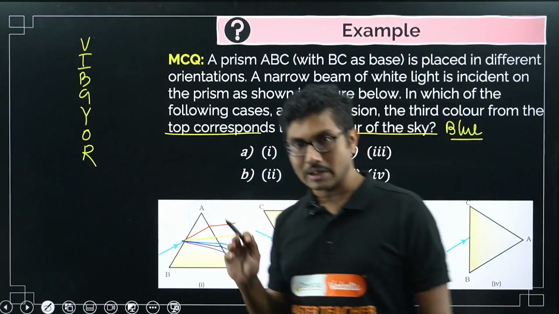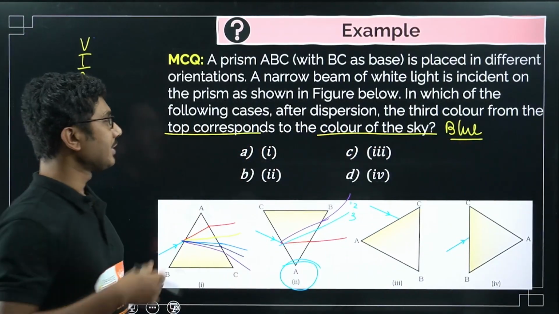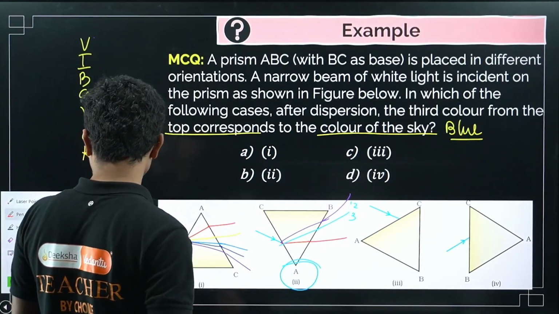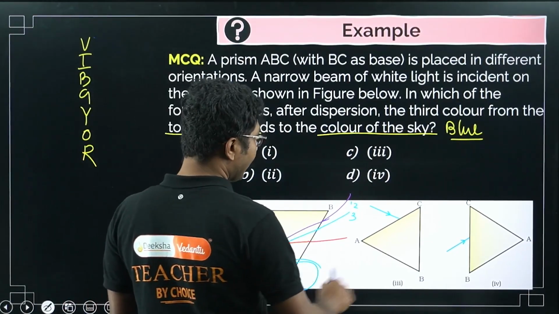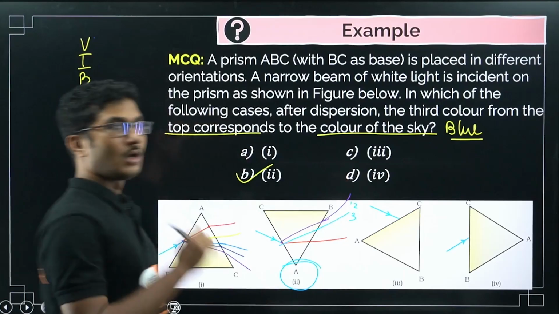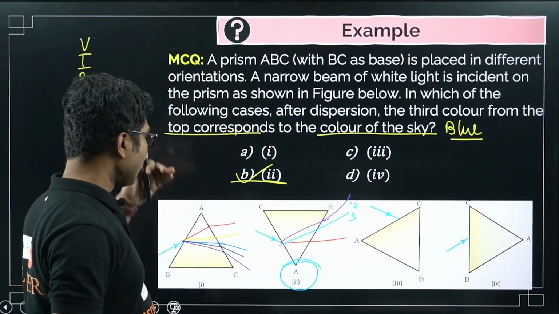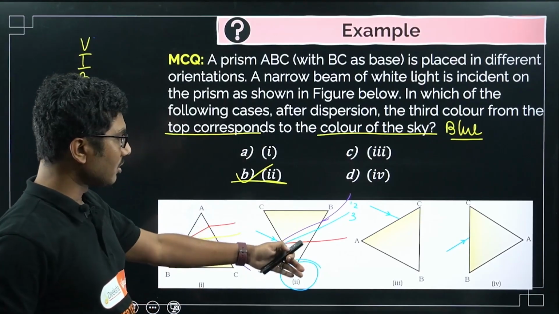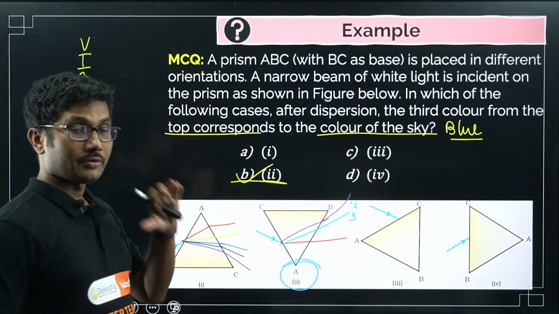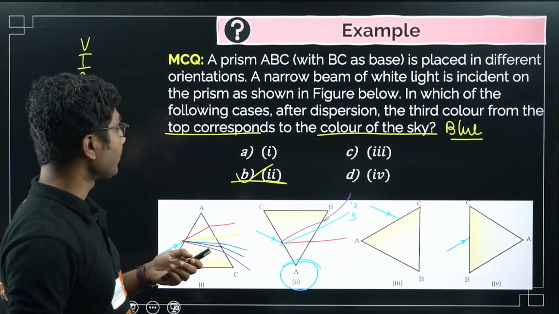Be careful when you are answering such questions. This is a hot question. This question came in your previous year. So the answer will be orientation number 2. Orientation number 2. Okay, clear? Why not option A? Why option 2? You have to be clear in your head to answer such questions.